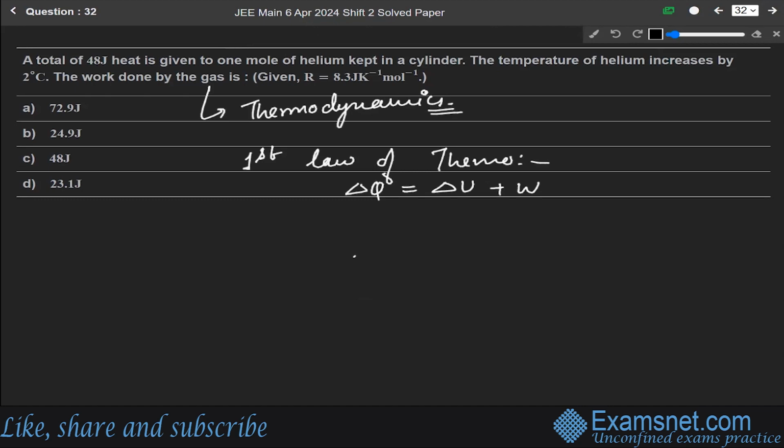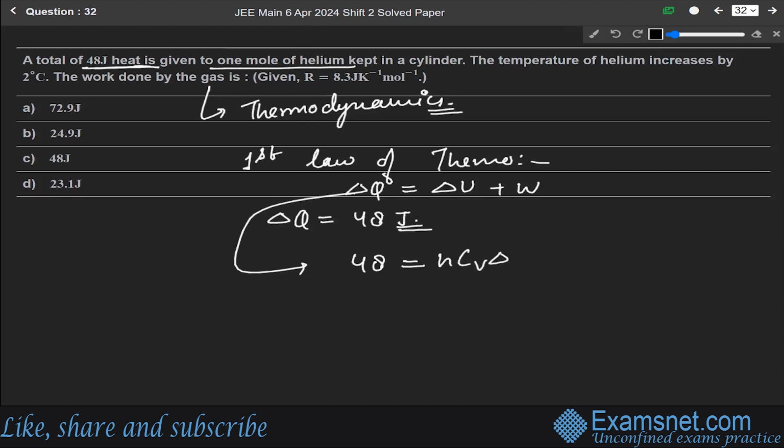In the question, we are given that a total of 48 joule of heat is given to 1 mole of helium. So delta Q is given as 48 joule. So 48 is equal to, and delta U we write as n Cv delta T, plus W. N is here 1 mole, means value of n is 1.